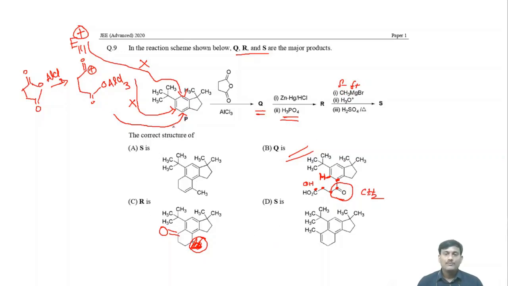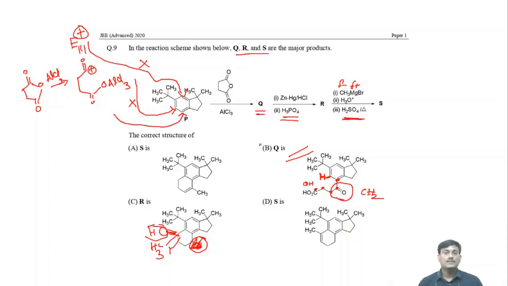So finally you will get CH3 and OH. Okay, this group will become OH and this is CH3. H2SO4 is a dehydration agent, so there is a removal of the OH group and hydrogen. So finally you will get this one.